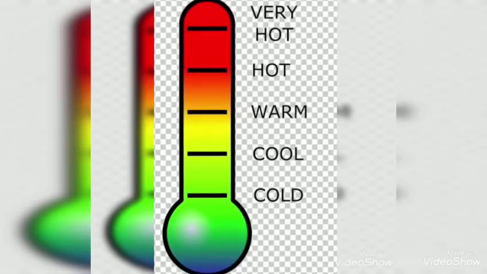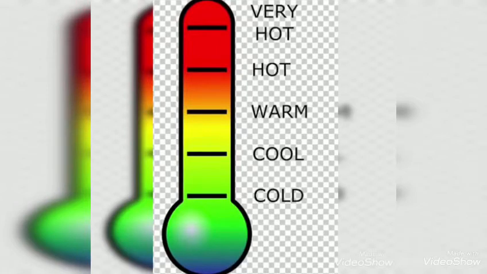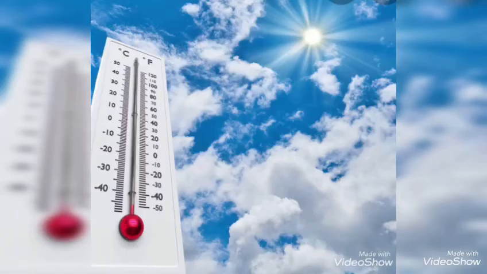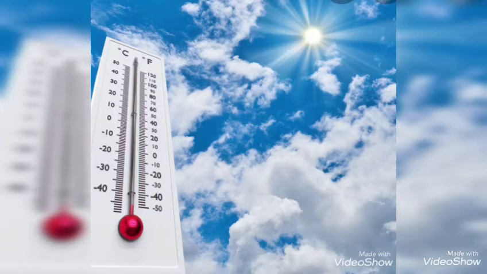So the temperature influences the level of humidity, the process of evaporation, condensation and precipitation. The earth receives the heat energy from the sun by three mechanisms. They are radiation, conduction and convection. So the temperature varies both horizontally and vertically.